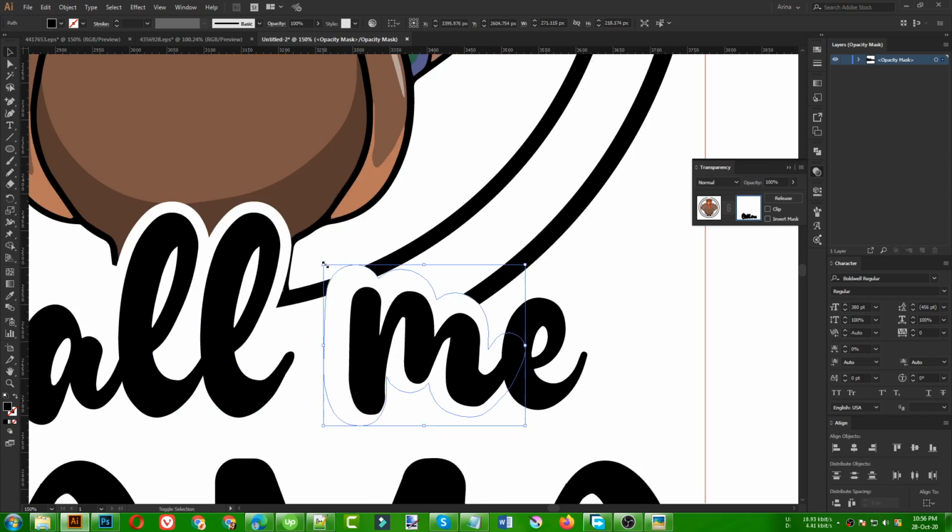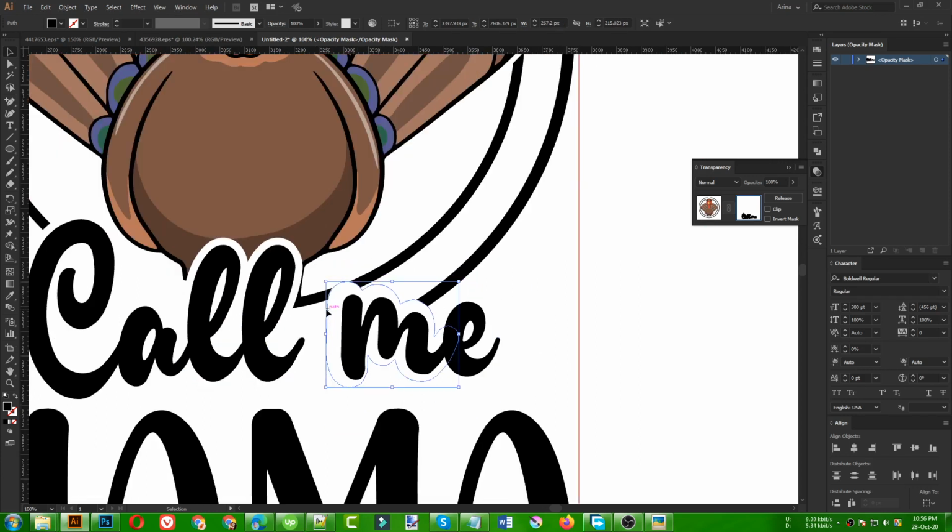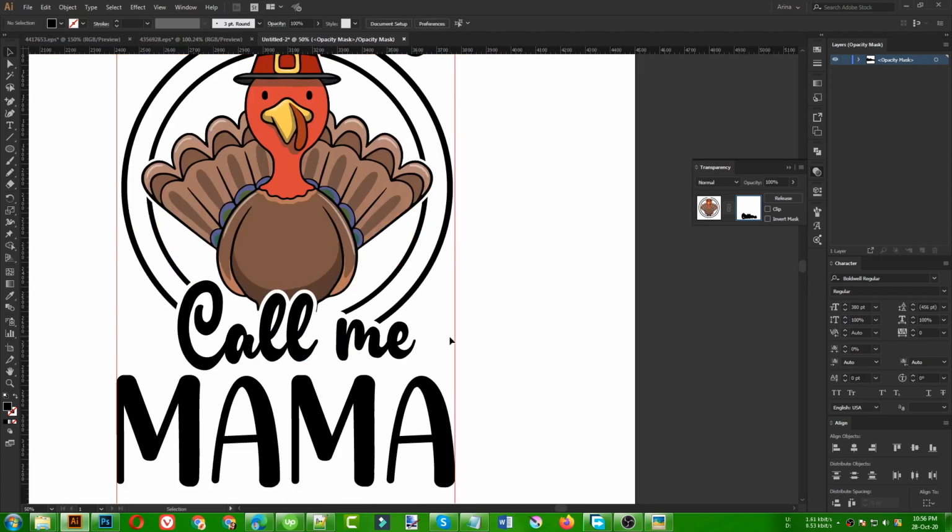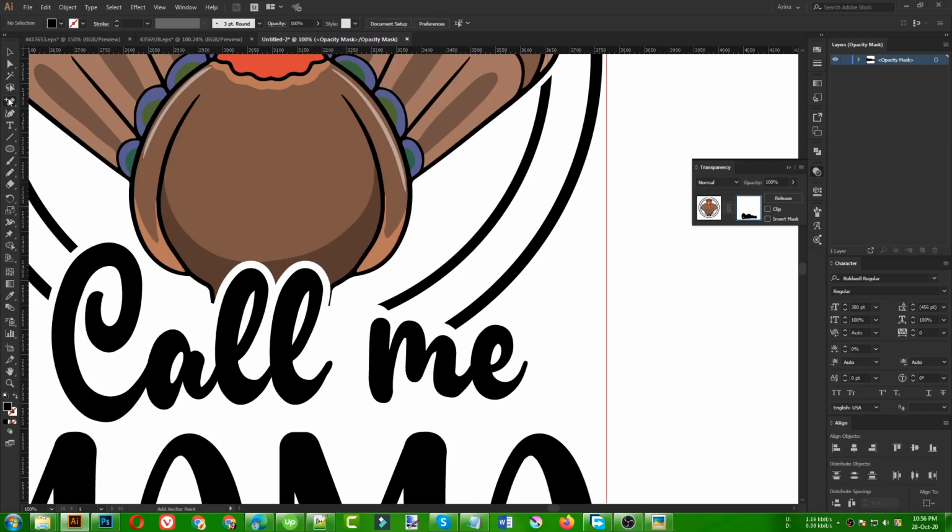This may look a bit confusing, but trust me, understanding transparency makes you a better designer instantly. Okay, like this you can see this area is okay. Now I need to do something.